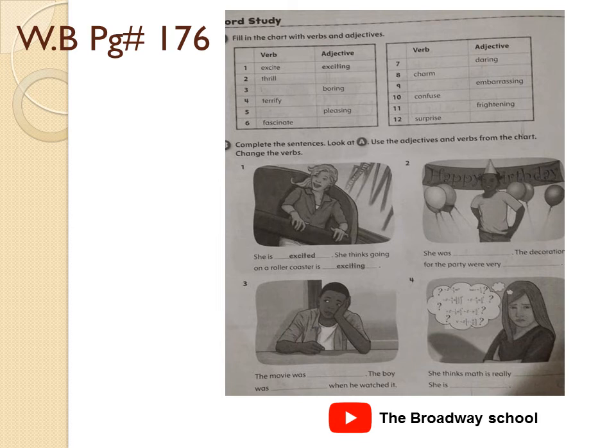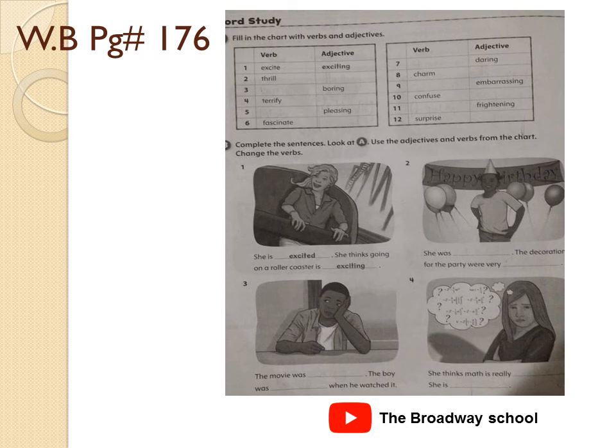Now open workbook page number 176. Come to the exercises, and the topic will be more clear after doing these exercises. A is fill in the chart with the verbs and adjectives. The verbs are given and a few adjectives are also given. You just have to change it. Excite will be changed into exciting. Thrill into thrilling. Boring, yes, what is the verb for boring? It's bore. Terrify into terrifying. The rest of the words you just have to complete by yourself.